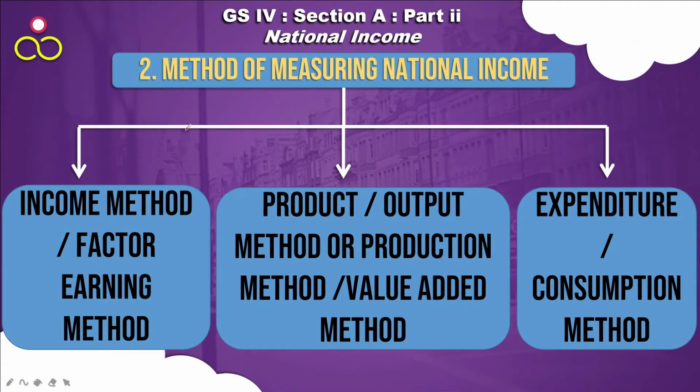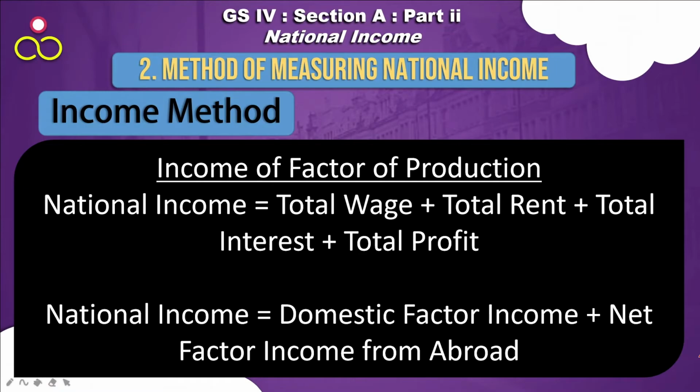Based on the previous slide, these are the three major methods. One is the income method or factor earning method, product or output method or production method or value added method, and expenditure method or consumption method. So what is the income method? Income method is nothing but the income from the different factors of production.